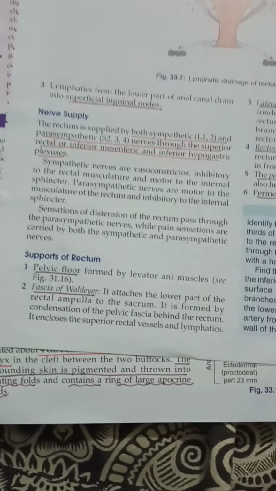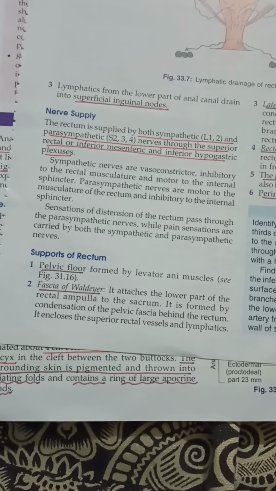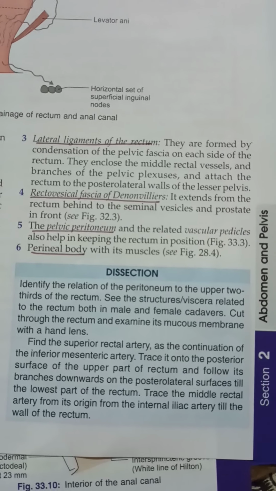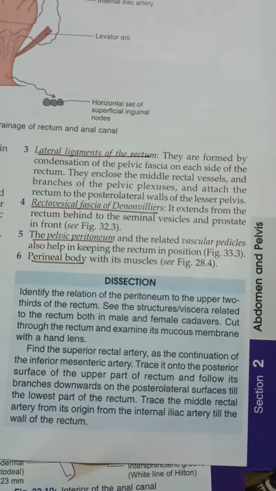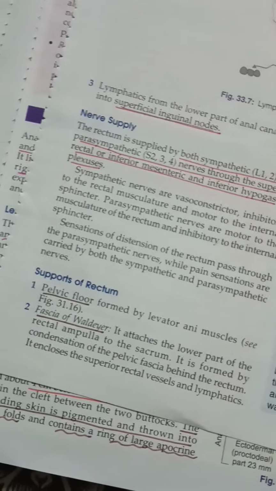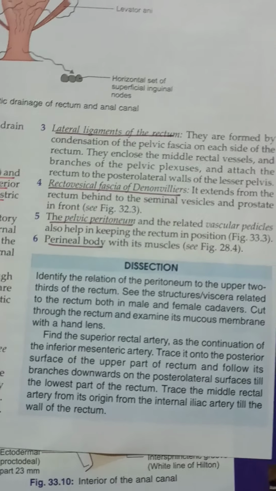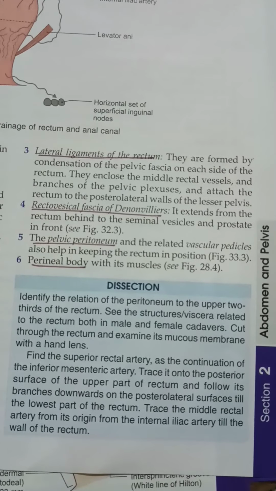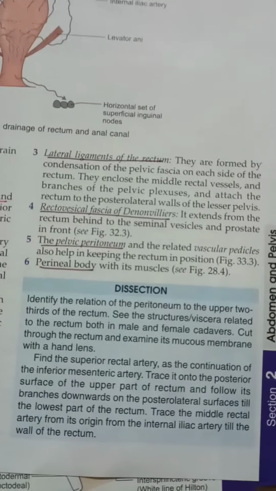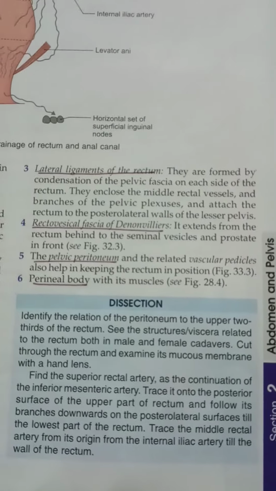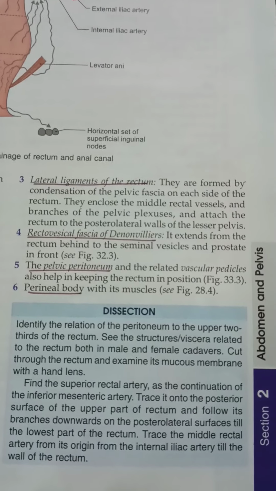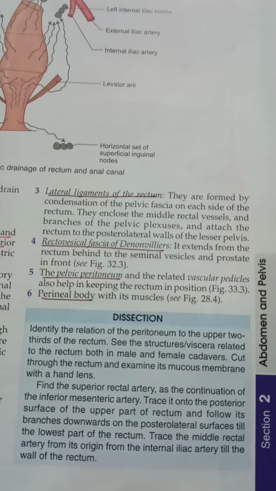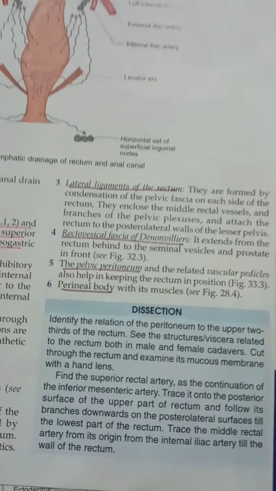When it comes to support, remember you have six points: the pelvic floor, the fascia of Waldeyer, which is the condensation of pelvic fascia behind the rectum, and the lateral ligaments of the rectum, which are the condensations of pelvic fascia on each side of the rectum. They enclose the middle rectal vessels and the branches of the pelvic plexus. Then we have the fourth one, the rectovesical fascia of Denonvilliers. It extends from the rectum behind to the seminal vesicles and prostate in front. And then you have the pelvic peritoneum and related vascular pedicles, and then the perineal body.